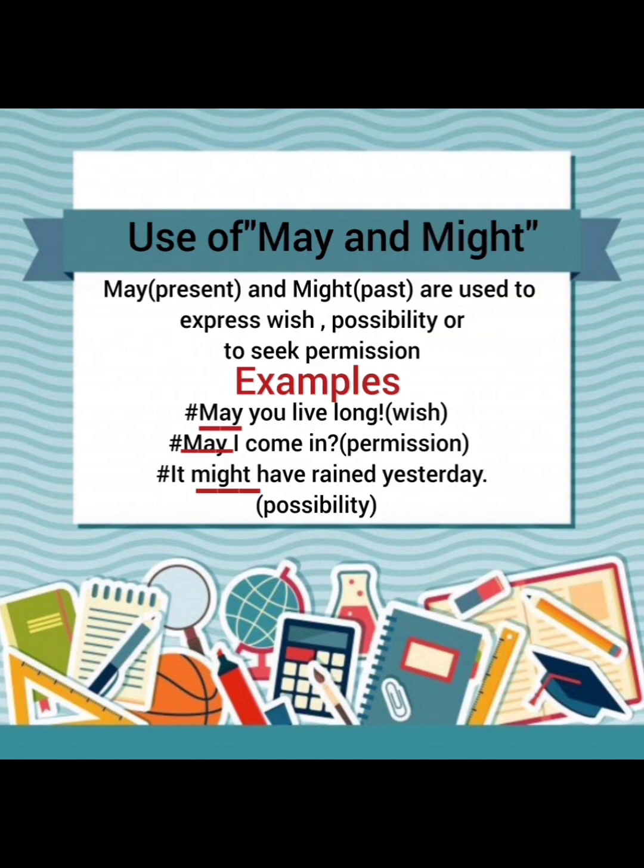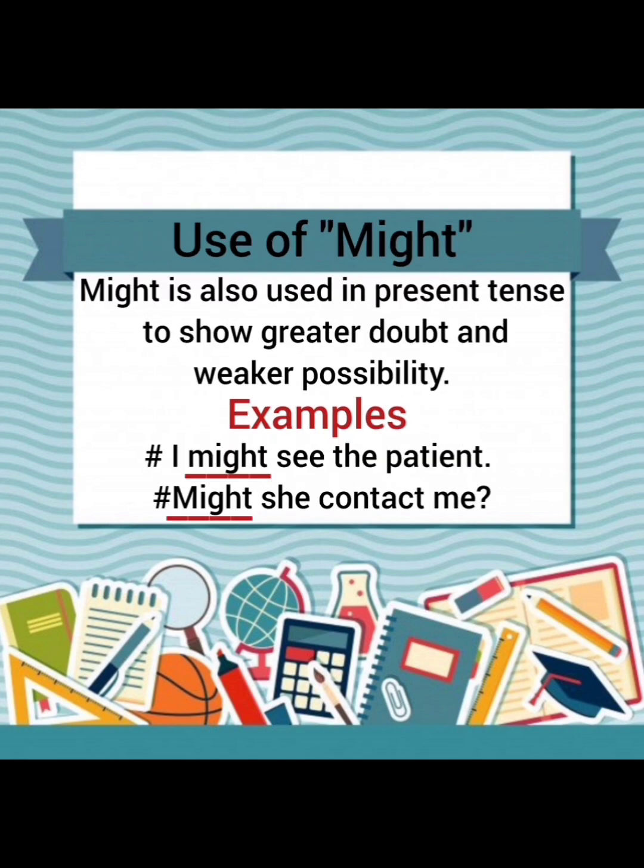Then may and might. May is considered present and might is considered past, and they are used to express wish, possibility or to seek permission. May you live long. It's a wish. May I come in? It's a question asking for permission. It might have rained yesterday. It's a possibility. Might is also used in present tense to show greater doubt and weaker possibility. When we have a strong doubt and the possibility is weak, we also use might in present tense.